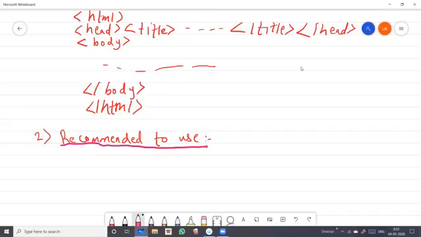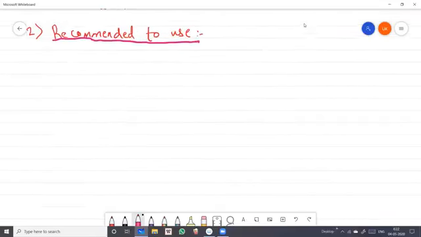Okay, so the recommended things which are necessary here are very important, students. You have to use them to make your optimization very good and to boost your search engine optimization on page. Now the first one, which is very much required or recommended, is the title. You have to give the proper title to your page.